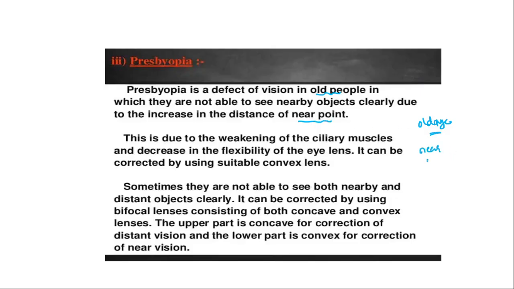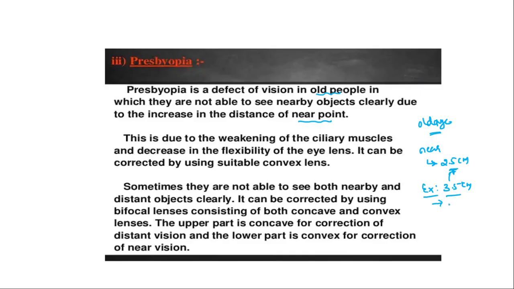As I told already, in a distinct vision or a normal vision, the near point is 2.5 centimeter. We all know this one. This will get increased, means it may increase to 3.5 centimeter. Means an aged person can see a clear picture of an object which is at a distance of 3.5 centimeter instead of 2.5 centimeter. If it comes to 2.5 centimeter, he cannot see that object clearly. Only an object placed at a distance of 3.5. Just imagine, I am giving an example.